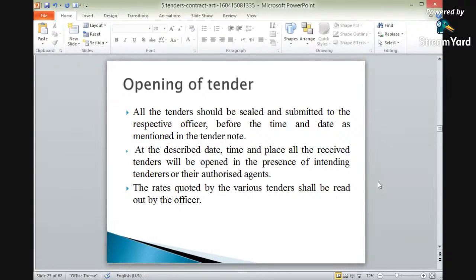Okay? Again, the third point is that the rates quoted by the various tenderers shall be read out by the officers. The rates quoted will be read out. It will be disclosed by the officer. Okay? It will be read out by the officer.